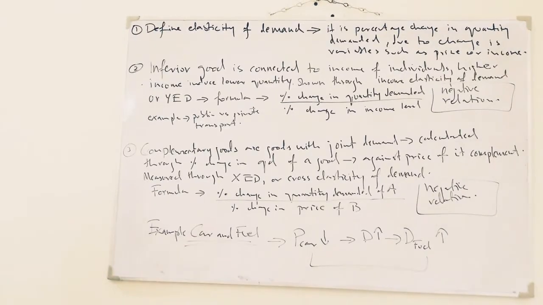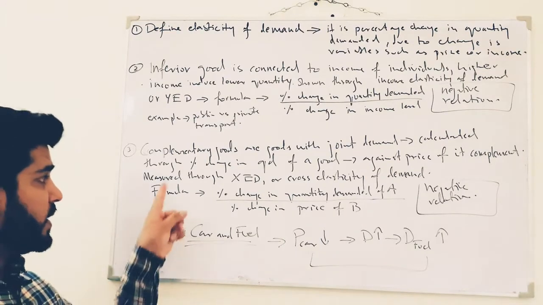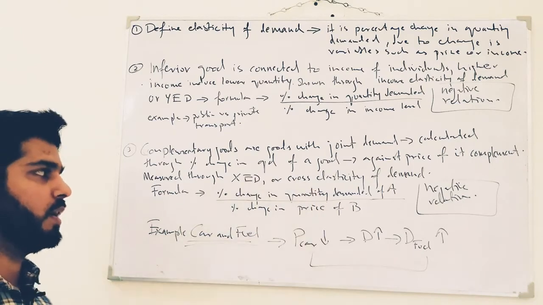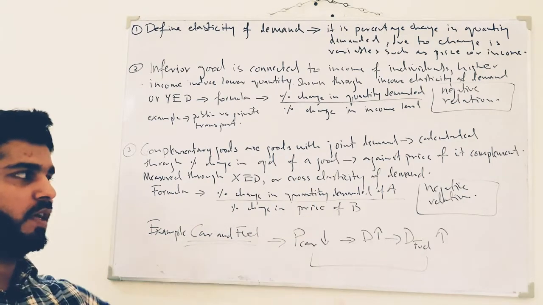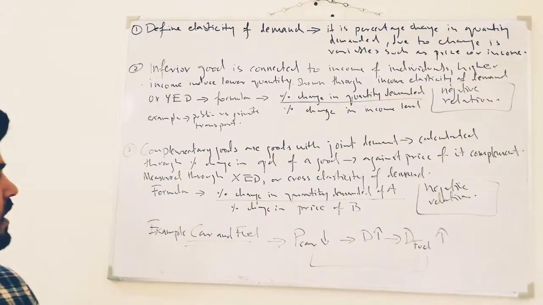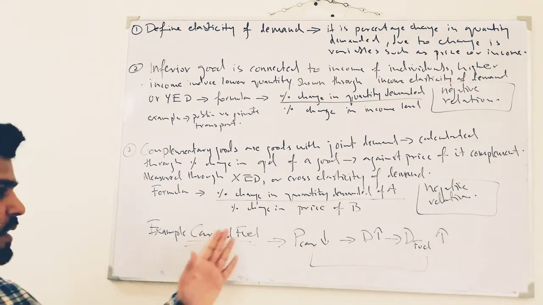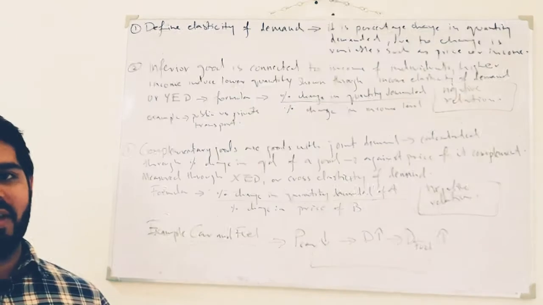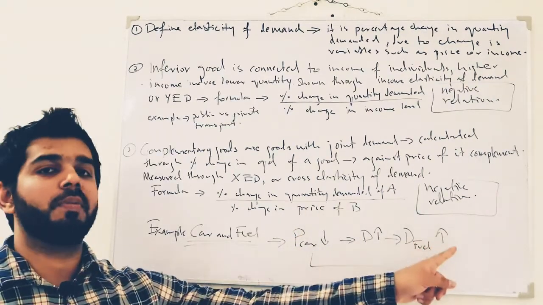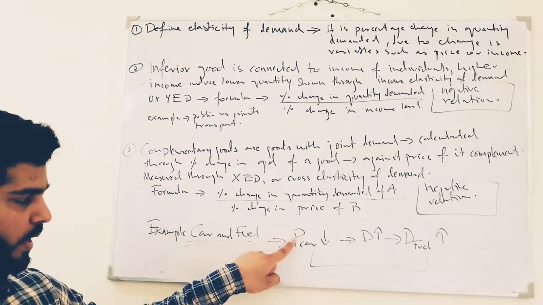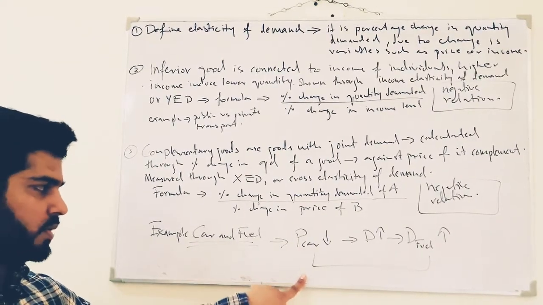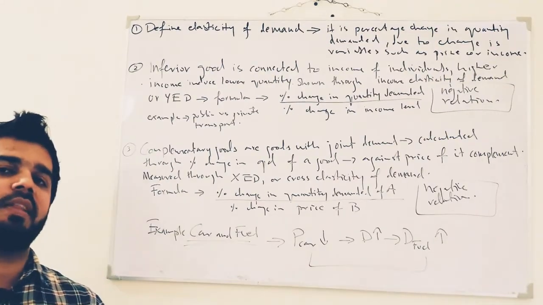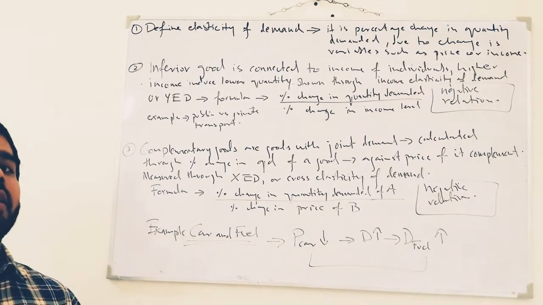So how it is calculated? Complementary goods are calculated through the change in the quantity demanded of a good against the price of its complement. So if we say the price of the car is reduced, what will happen? The demand of the car will increase, and as a result, the demand for fuel will be increased as well. So we can say that whenever the price of the cars is reduced, as a result, the demand for fuel is increased. So we can say that there is a negative or an inverse relation.